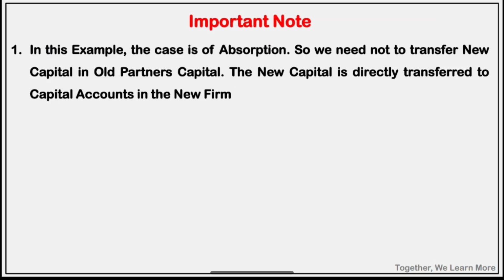Look here. This is an important note. In this example, the case is absorption. Try to understand carefully. This is a case of absorption. So we need not transfer new capital in old partners capital. New capital is directly transferred to capital accounts in the new firm. The new capital 50,000 is transferred directly to the 4-column partners capital account that we will prepare in the new firm.